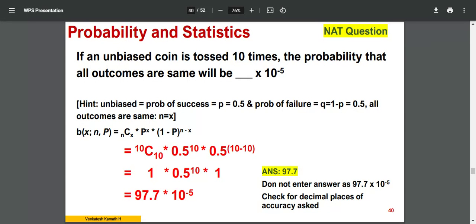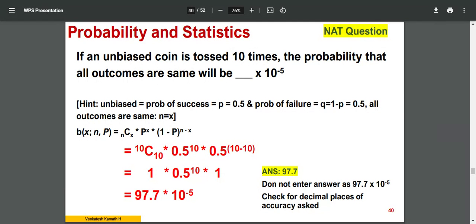Unbiased means the probability of success will be the same. P will be equal to 0.5. Probability of failure, Q, is 1 minus P, 0.5. Since it's a coin, there are only two outcomes, head or tail. So obviously it is a binomial distribution. All outcomes are the same means all the times you toss, it should be heads. That means x will be equal to n. So you calculate nCx, p power x, 1 minus p power n minus x.